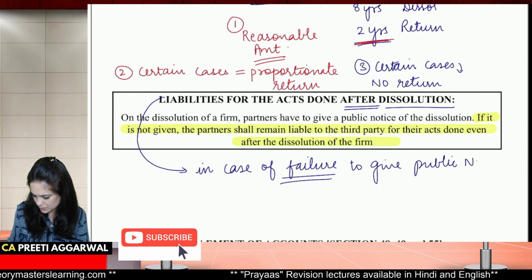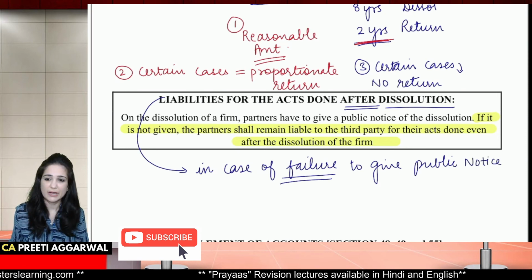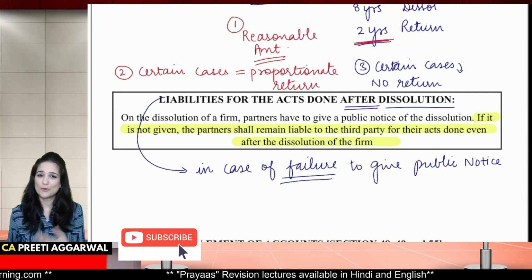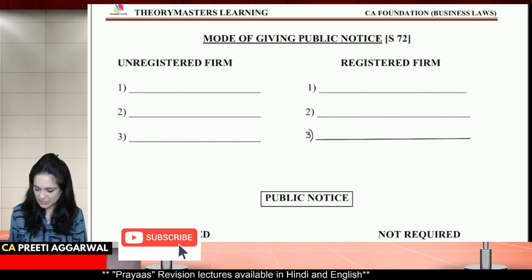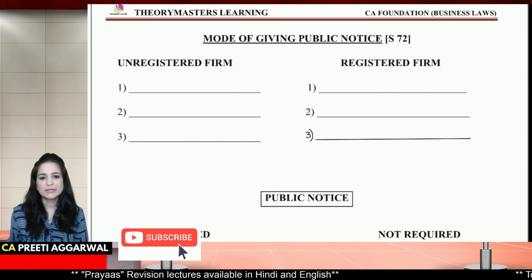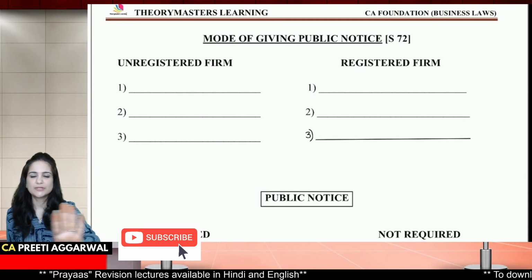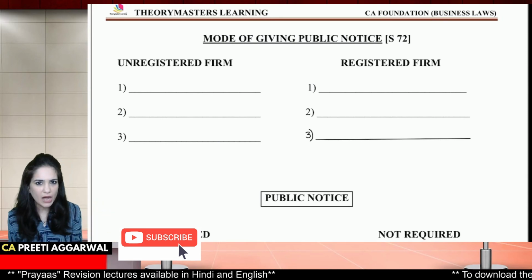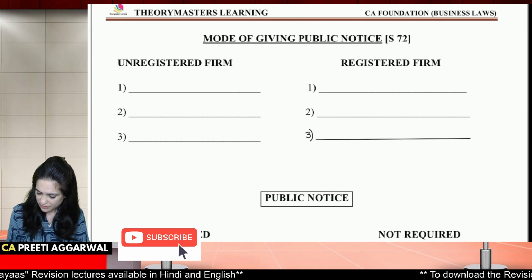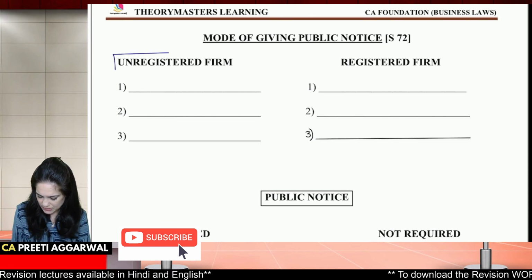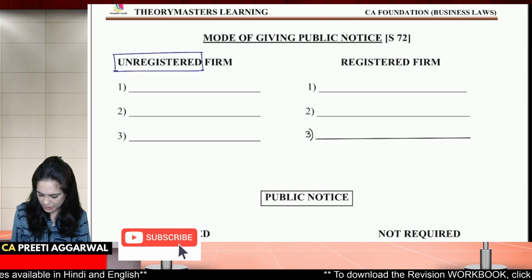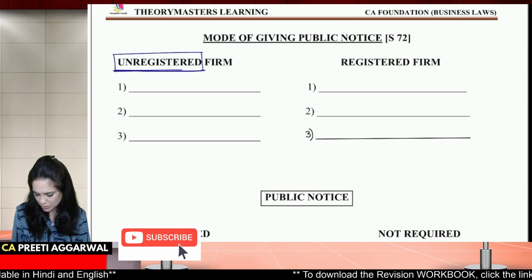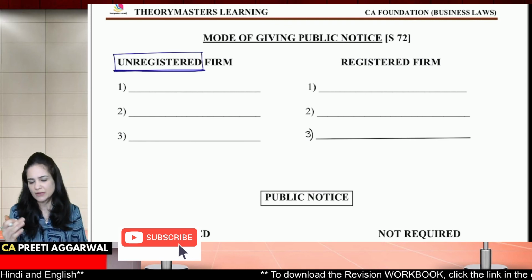Now you must be wondering, ma'am, you have used this public notice so many times. Could you please explain what exactly is public notice? See, public notice means giving notice to the public. How? If your firm is unregistered, see, registration is not compulsory. I'm talking about India as a whole, okay? As per the act, it is not compulsory. Your state government may mandate it.